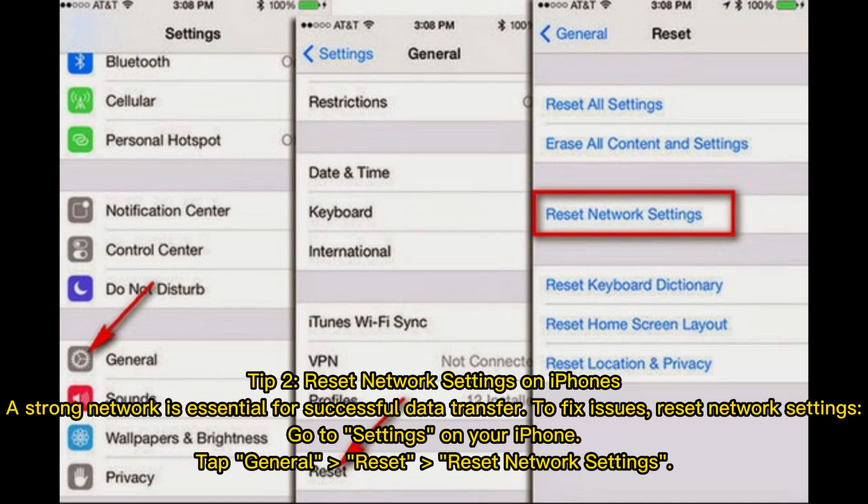Tip 2. Reset network settings on iPhones. A strong network is essential for successful data transfer. To fix issues, reset network settings. Go to Settings on your iPhone. Tap General, Reset, Reset Network Settings.